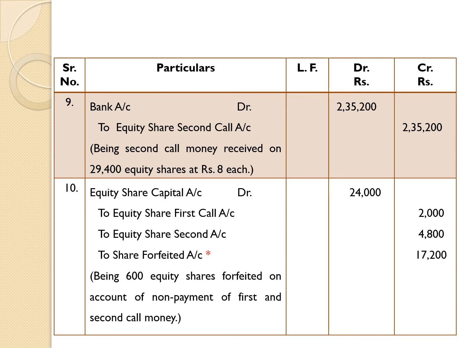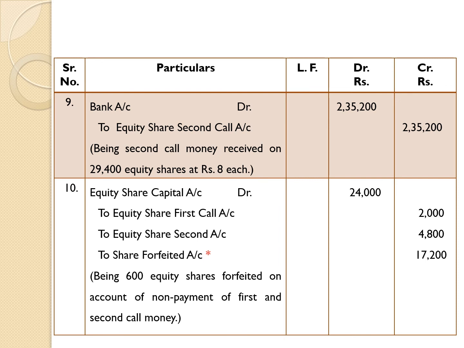It means that here we have recorded the amount not actually received on account of second call. The difference between debit and credit side is calculated and recorded as to share forfeited account rupees 17,200. Here the difference is 17,200 and that is credited.